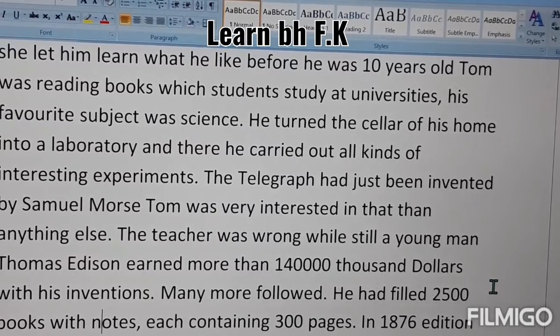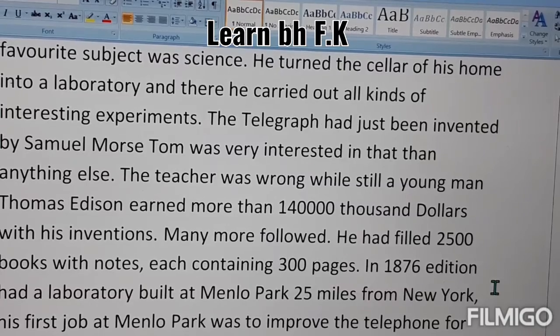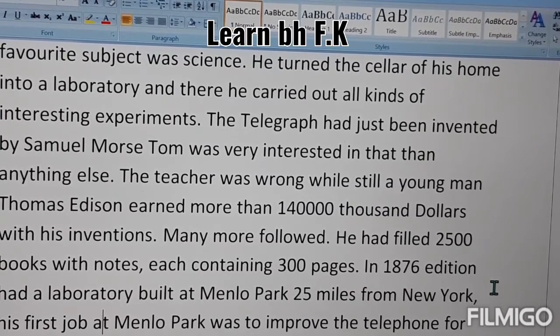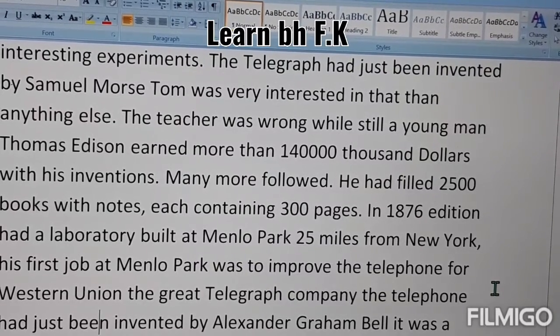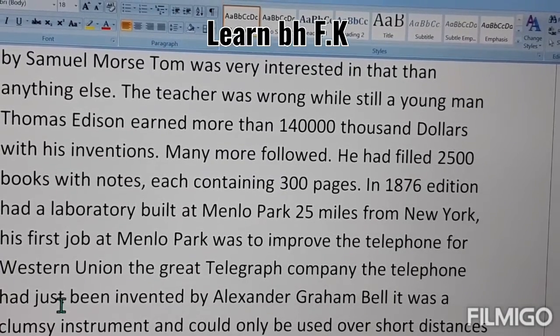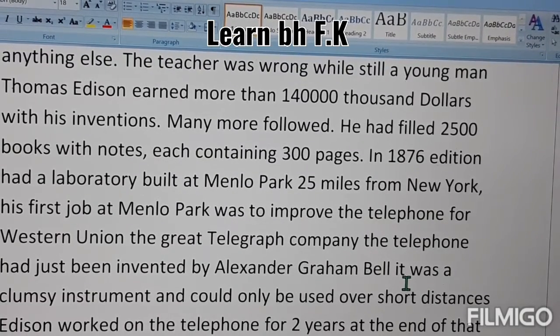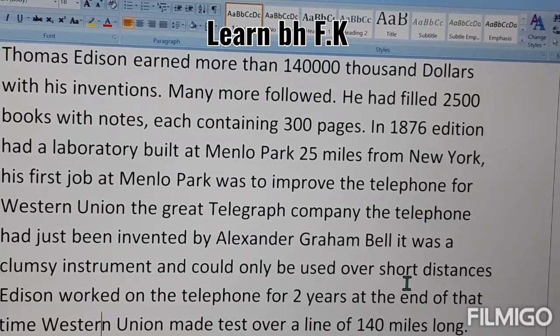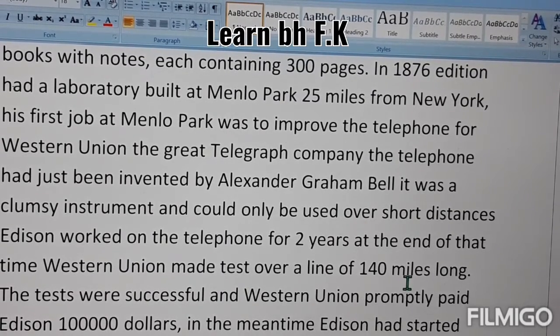In 1876, Edison had a laboratory built at Menlo Park, 25 miles from New York. His first job at Menlo Park was to improve the telephone for Western Union, the great telegraph company. The telephone had just been invented by Alexander Graham Bell. It was a clumsy instrument, clumsy means not in a proper shape, and could only be used over short distances. Edison worked on the telephone for 2 years. At the end of that time, Western Union made tests over a line 140 miles long. This test was successful, and Western Union promptly paid Edison $1 lakh.